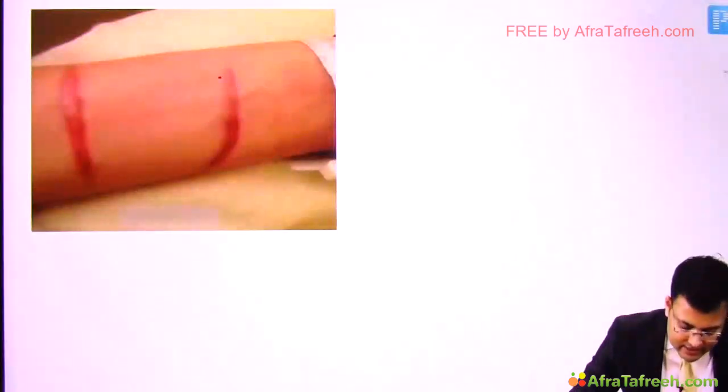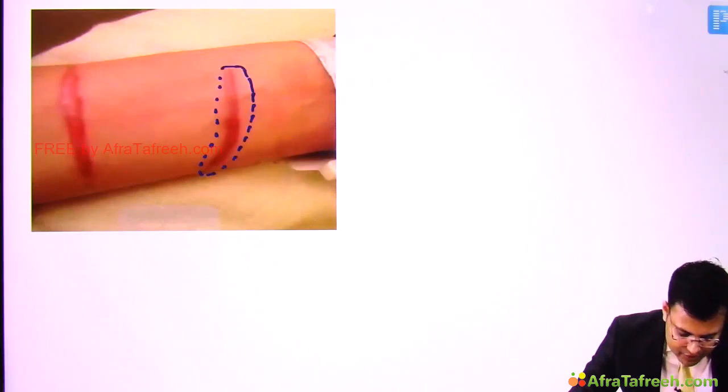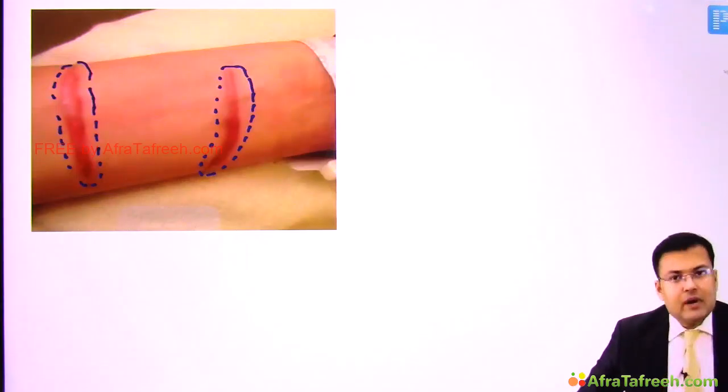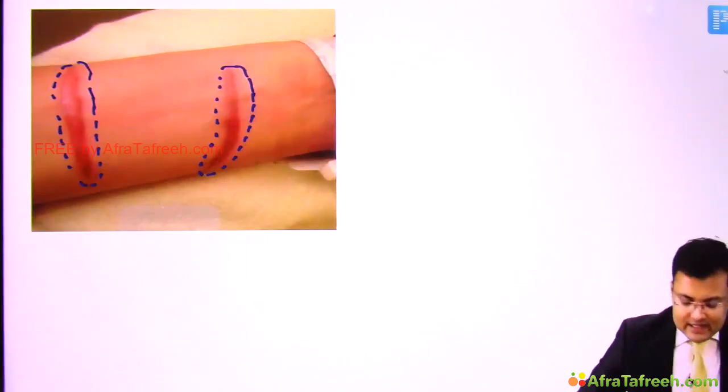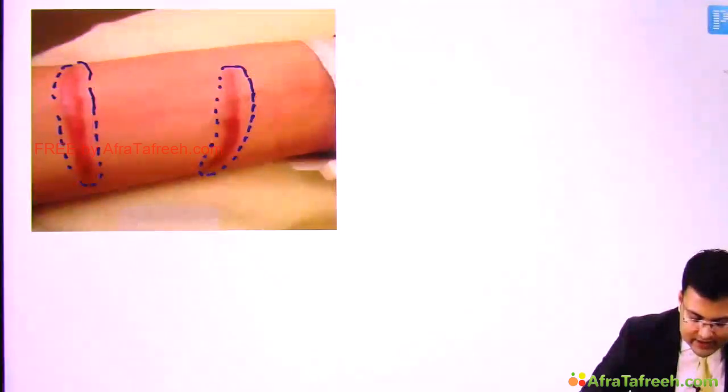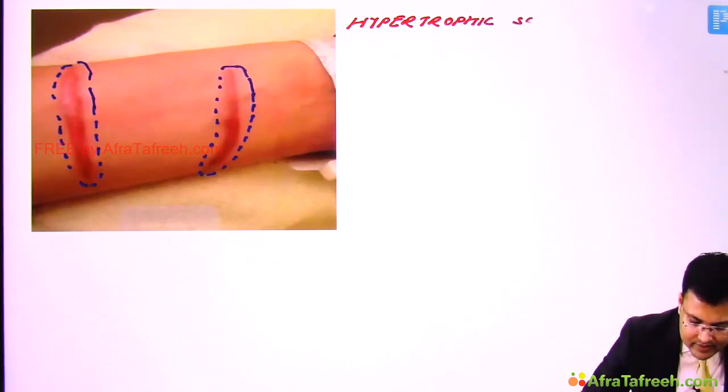Now see this scar. Can you see? Here you can see that there is excessive scar tissue, but it is confined to the boundaries of the wound or the boundaries of the incision. So what kind of scar is this? It is hypertrophic scar. Clear?